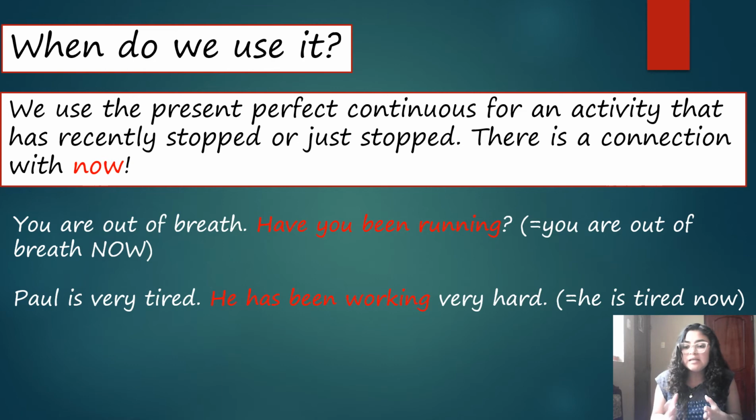As you can see here, it's not so difficult to make questions. What do we need to do? The structure for positive sentences starts with the subject, and then we put the auxiliary have or has. That's for affirmative sentences. What do I have to do to make questions? Just change the place of them. That's all. So we have to start with auxiliary have or has, and then goes my subject, right?